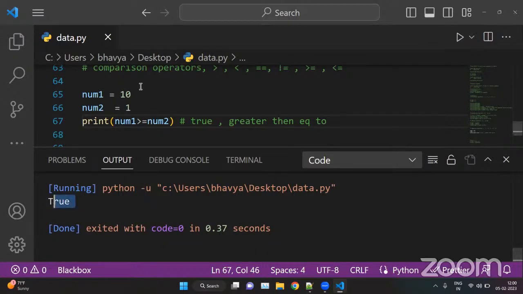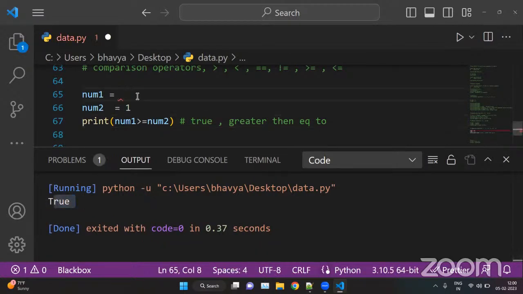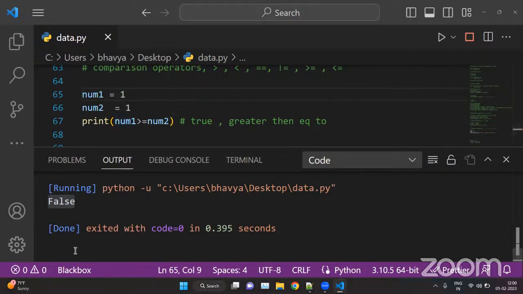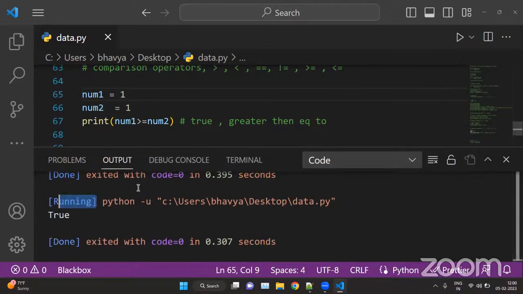Okay. Now what if num1 is 0? This condition is now false because num1 is less than num2. Or what if num1 is 1 here and num2 is 1 here? So here we are checking for greater than and we are checking for the equal sign both. Okay, for the equal and for the greater than. So here the answer is true because num1 and num2 are equal.